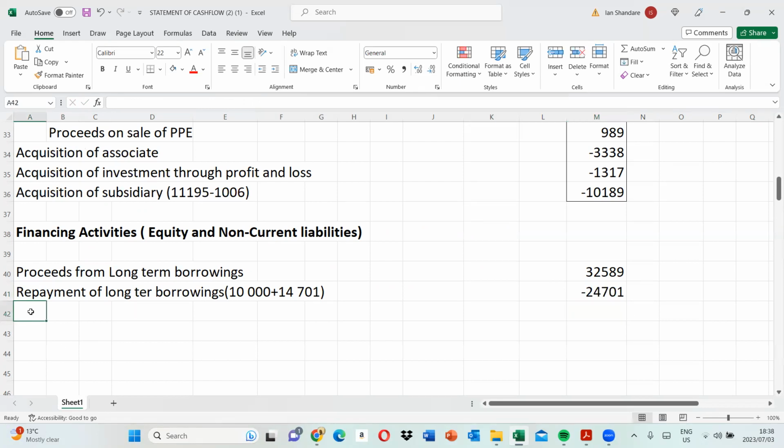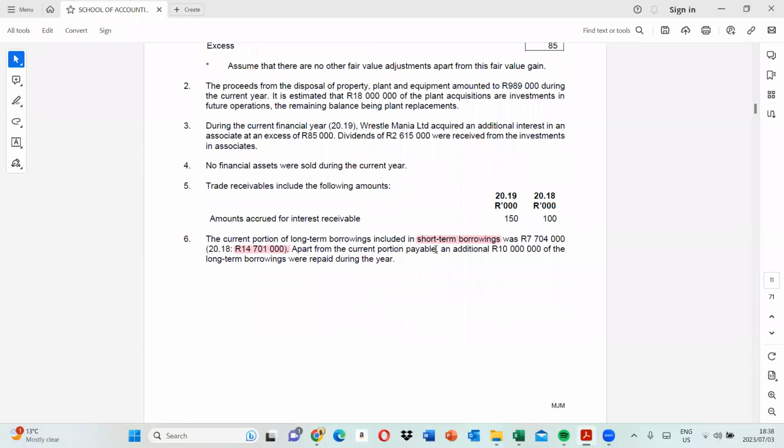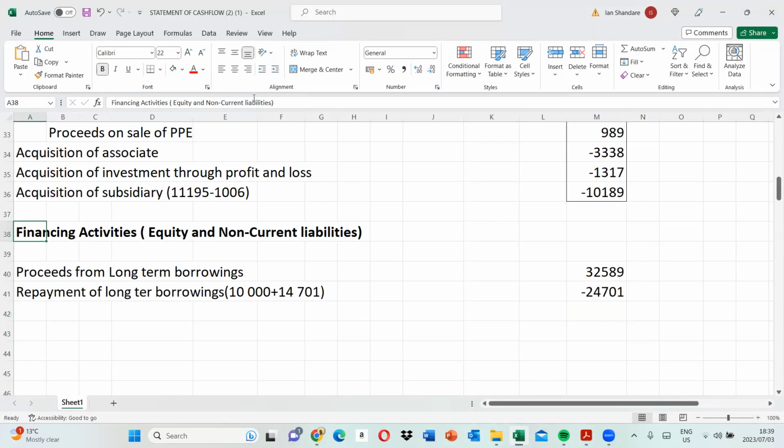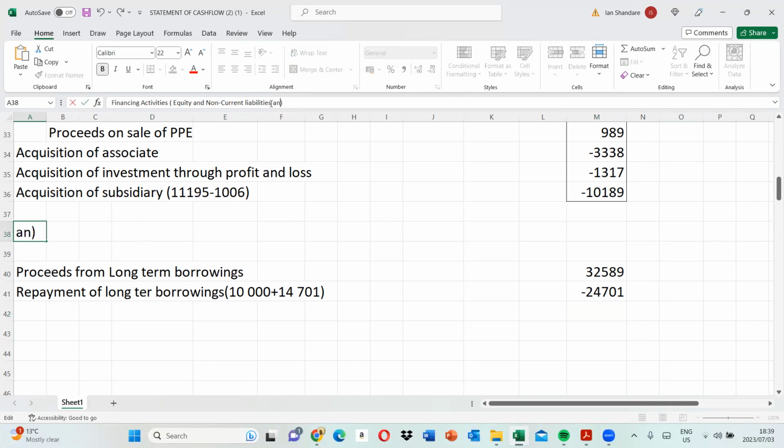So we have it like that. We're done with this part. Now, under short-term borrowings, we're told that there's some form of short-term loan that they actually use. So in this case, let's just amend here. It's equity, non-current liabilities, and short-term loans, excluding trade payables. Let's just do it like that.